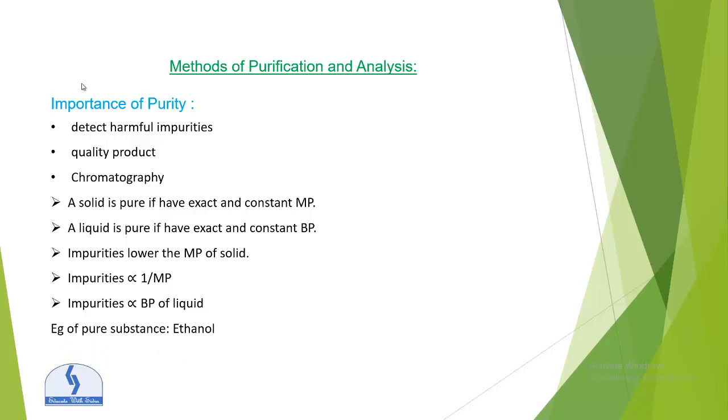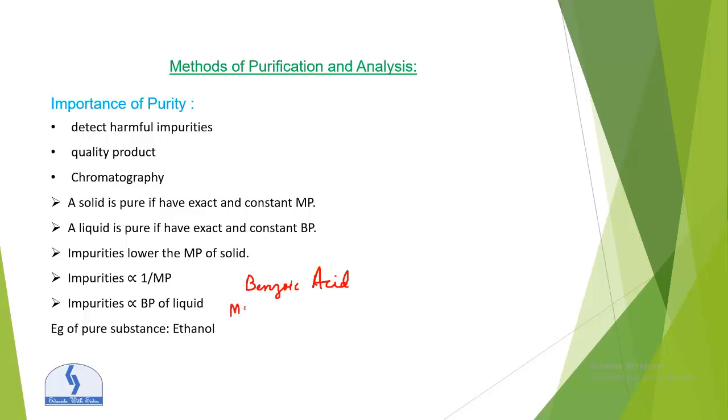An example of a pure substance is ethanol. Another example is benzoic acid.